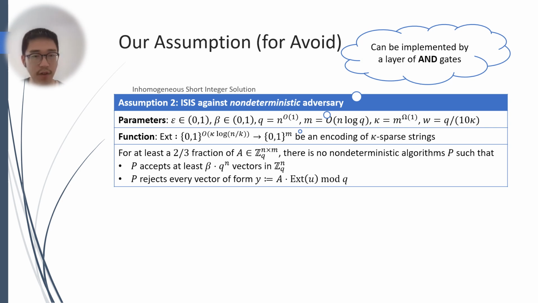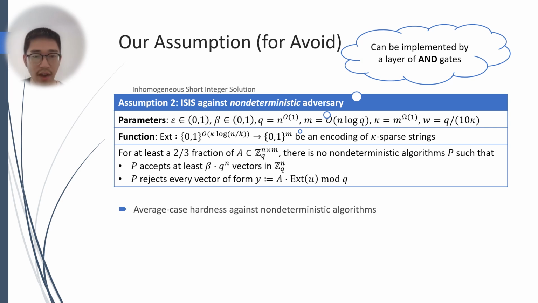The assumption is for at least a 2/3 fraction of the matrices A, there is no efficient non-deterministic algorithm, or no efficient proof system P, such that it accepts at least a beta fraction of vectors of length n, and it rejects every vector of the following form, which is A multiplied by an encoded sparse string mod q. In other words, it is to prove that a given string is not in the form of a sparse binary linear combination of the rows of the matrix A.